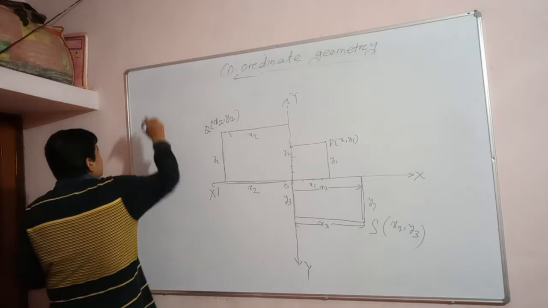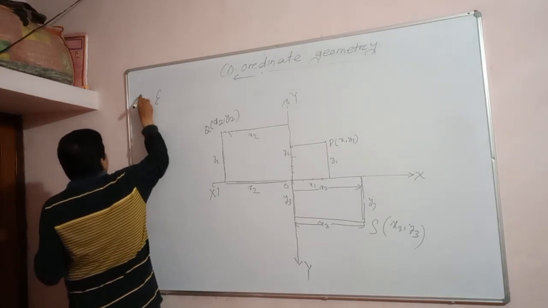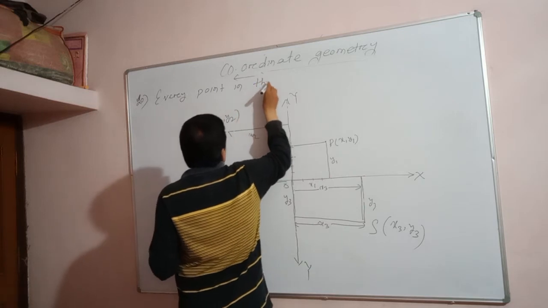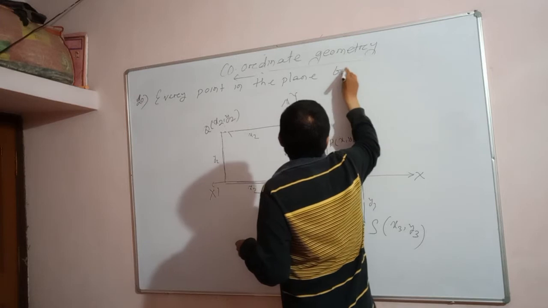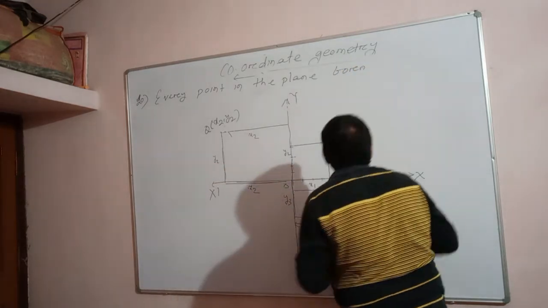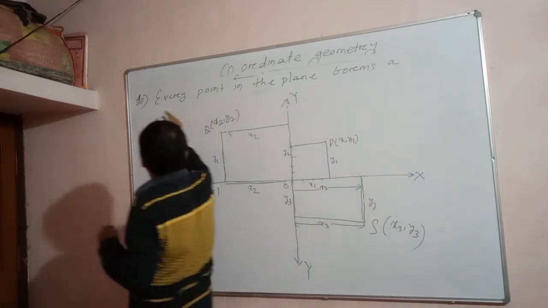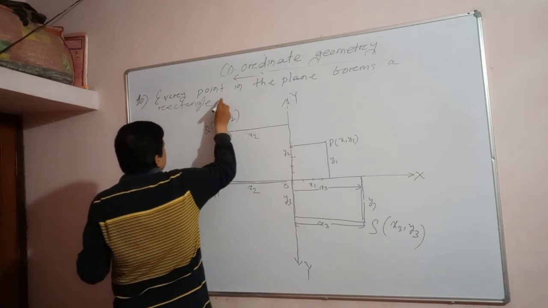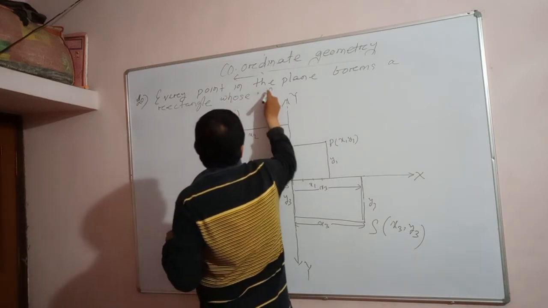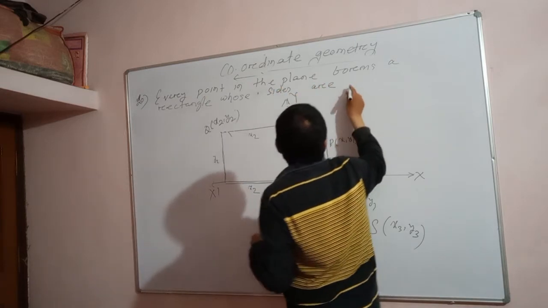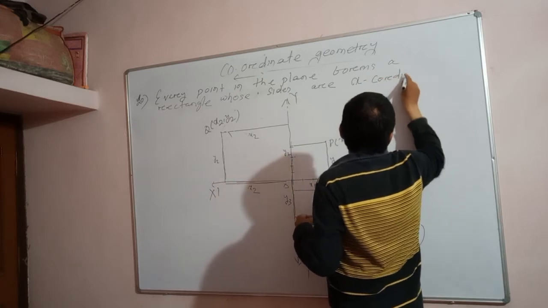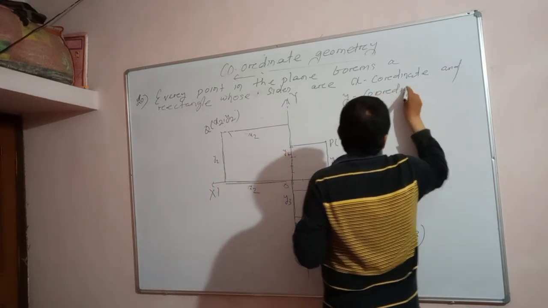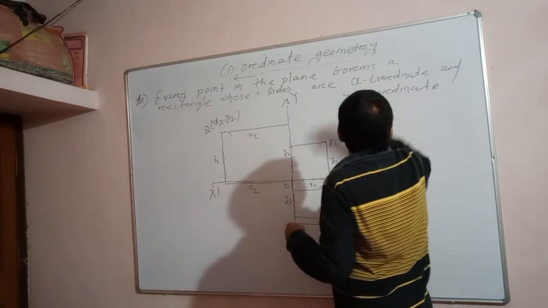Okay? Understand? Every point in the plane forms a rectangle whose sides are the x coordinate and y coordinate.